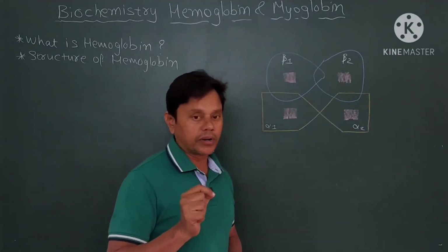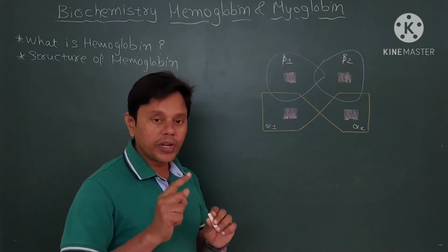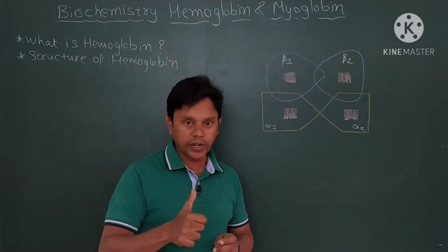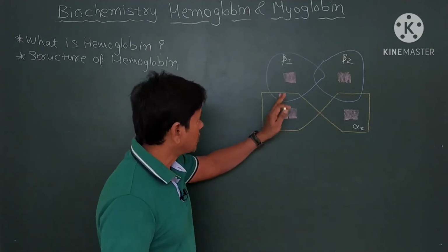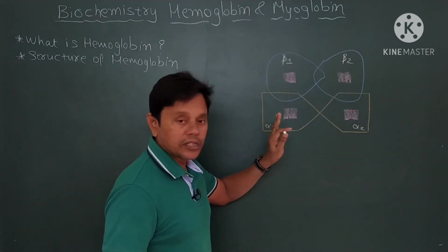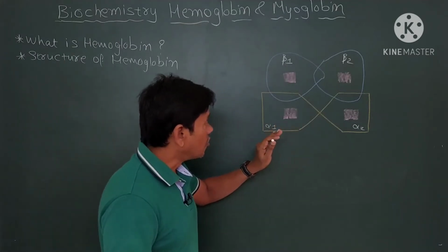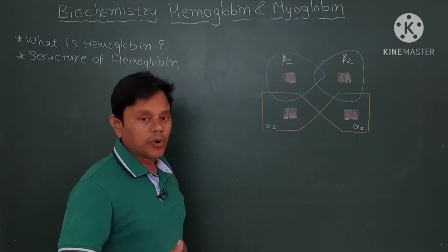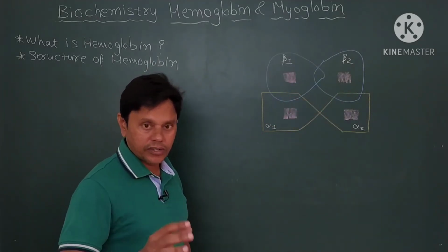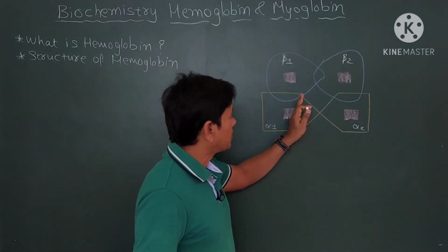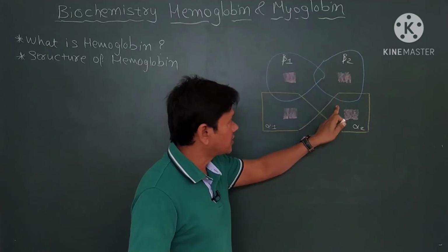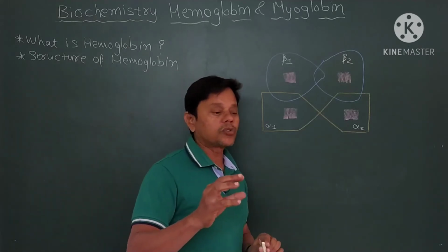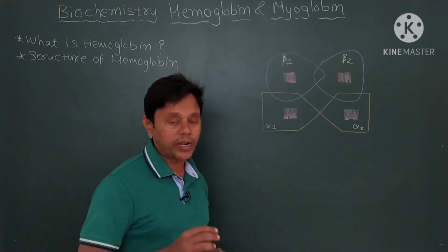Globin consists of 4 polypeptide chains because hemoglobin is nothing but a protein.